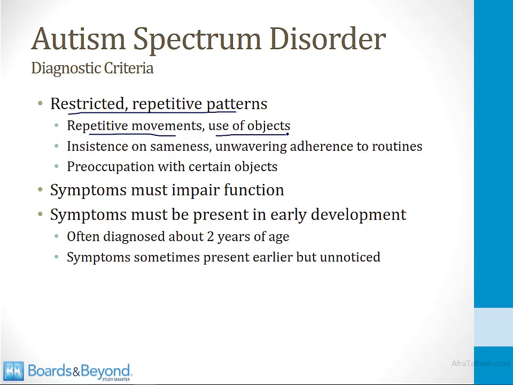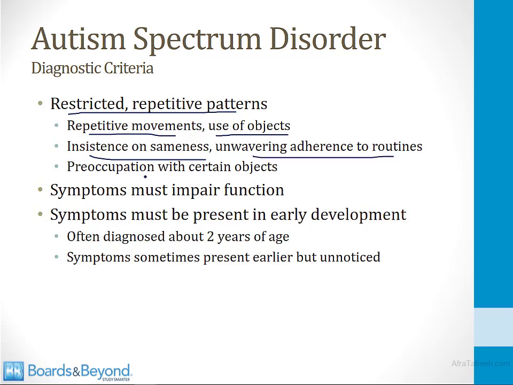Once you've met one of these children, you can easily recognize this type of pattern. You'll see that they do the same thing over and over again. Along those same lines, they insist on sameness. In other words, they want things the same way every day. They want to do a certain thing at a certain time. And if this doesn't happen, they can become agitated. They have an unwavering adherence to routines.